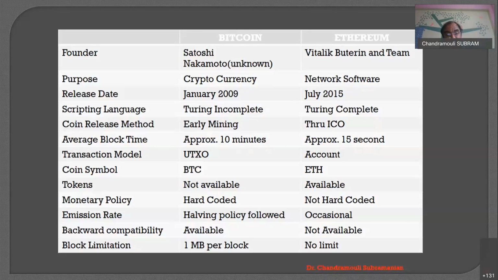Now what are the advantages? For Bitcoin, when you are adding a block, it should be only 1 MB per block. I cannot add thousands of lakhs of transactions in a block. The moment the size of the block goes beyond 1 MB, you are not allowed to add the block into the blockchain.